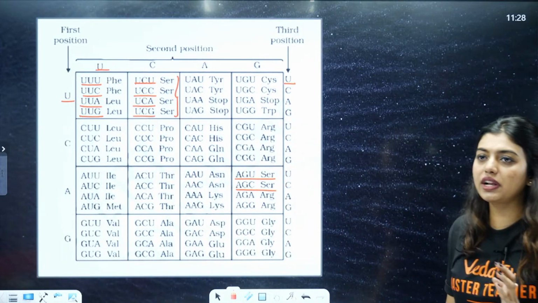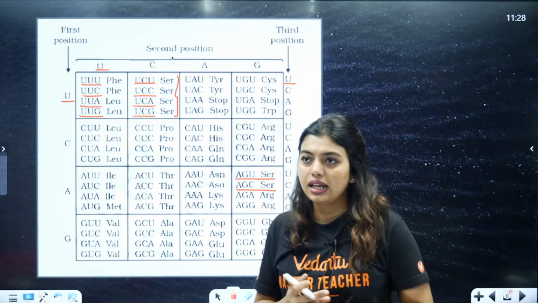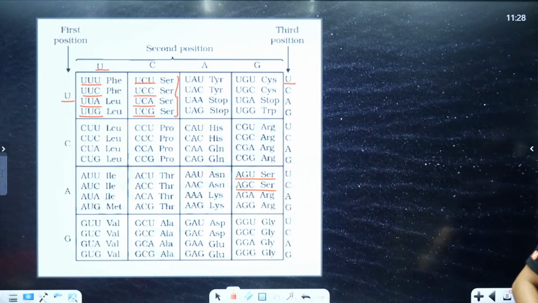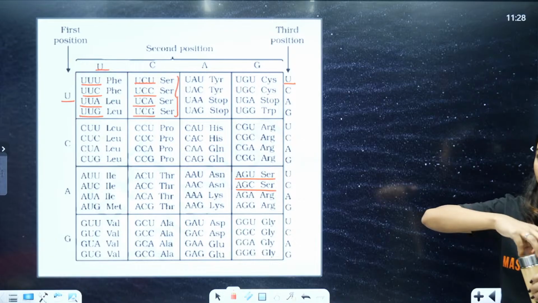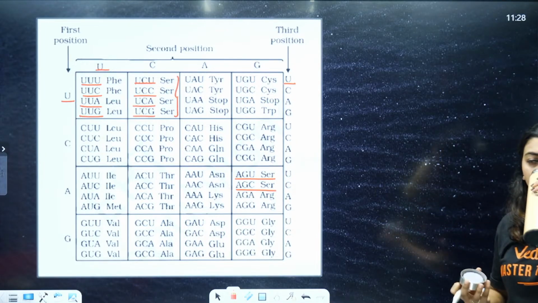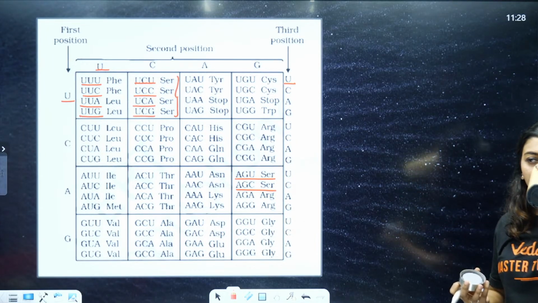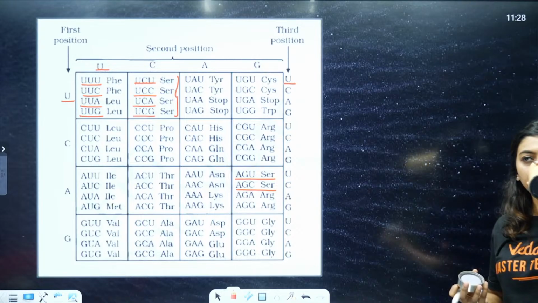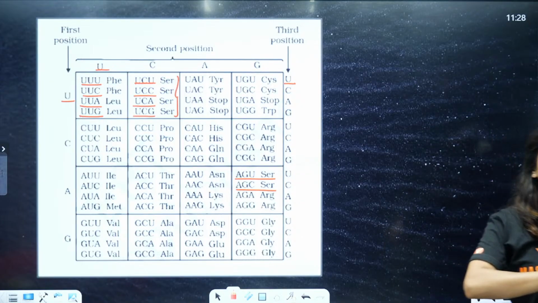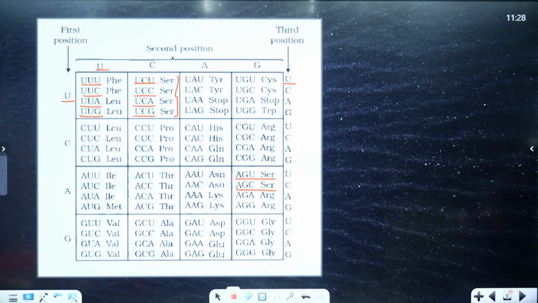Is this clear so far, students? Please let me know in the chats. Is this clear so far? Yes, no, anything to be repeated? Quickly.